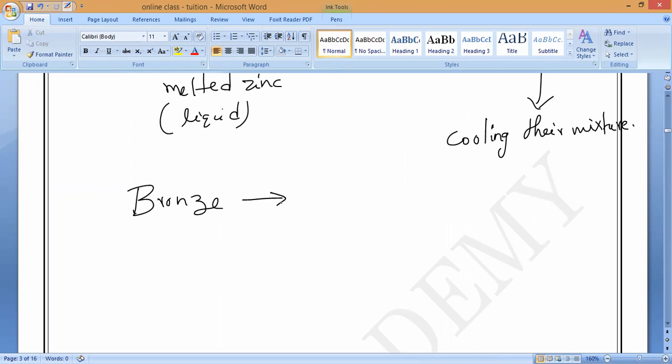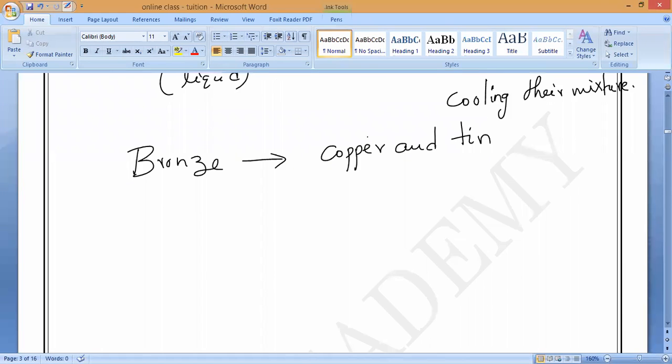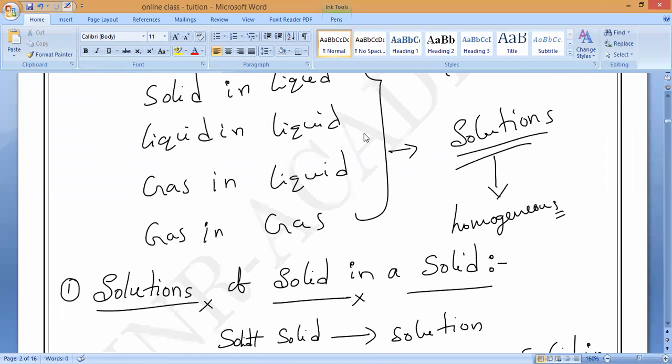Bronze is also made up of two molten metals, copper and tin. They will melt the copper, melt the tin, mix them together and cool it. That's all. Is it okay, all of you? Understand? Remember it. So this is the first type of solutions, called